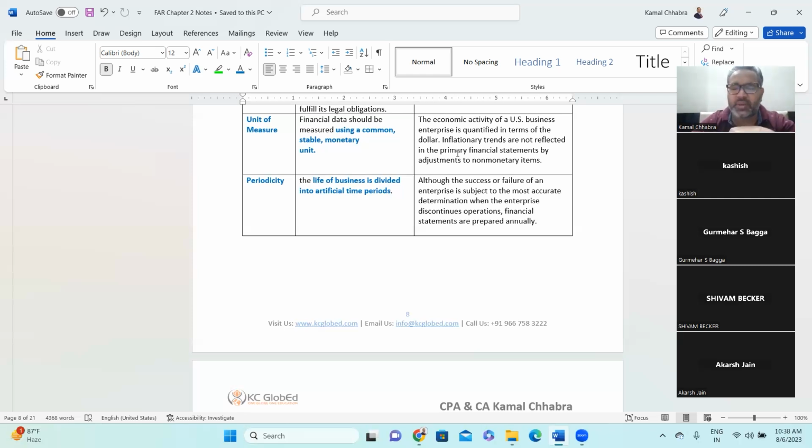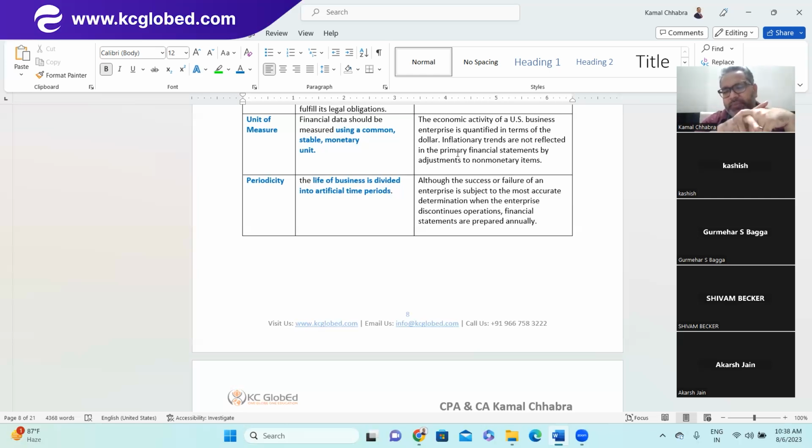So unit of measurement is very simple: the currency of the respective country, or the functional currency in case of financial statements. The economic activity of a US business enterprise is quantified in terms of dollars, right? Inflationary trends are not reflected in the primary financial statements by adjustment of non-monetary items.